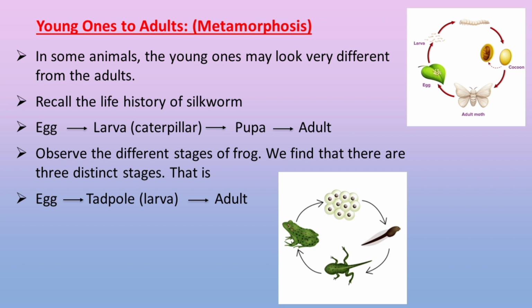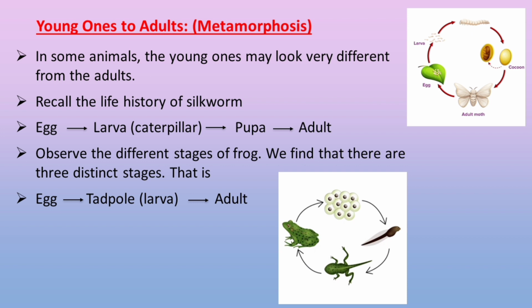Young ones to adults. Metamorphosis. In some animals, the young ones may look very different from the adults. Recall the life history of silkworm. Egg, larva, pupa, and adult.